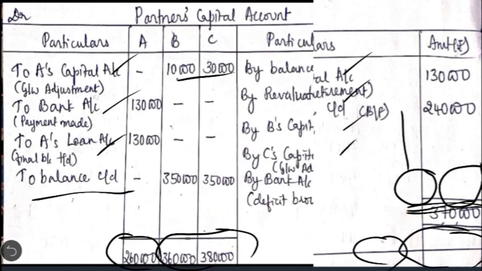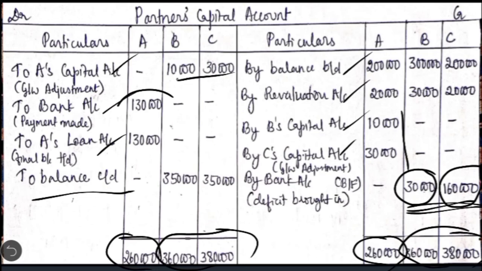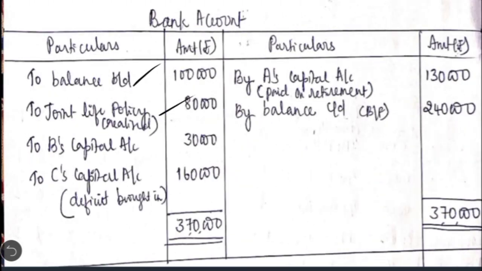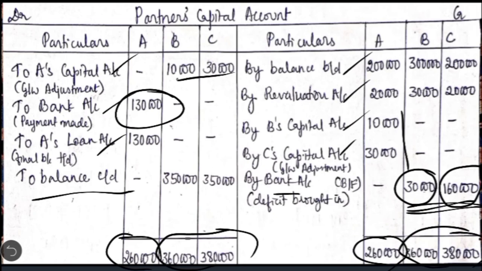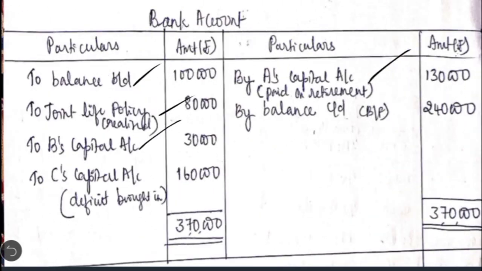Then for capital adjustment, here A is paid 50% on his retirement. What is the entry we passed here? A's capital account Dr. to bank account. So in the bank account we have to write by A's capital account. Then the other adjustment with regard to bank is, for bringing in this shortage amount we have written the entry bank account Dr. to remaining partners' capital account. So here you have to write to B's capital account 30,000, to C's capital account 1,60,000. After this we are going to close the bank account to see the closing bank balance, which comes to 2,40,000.